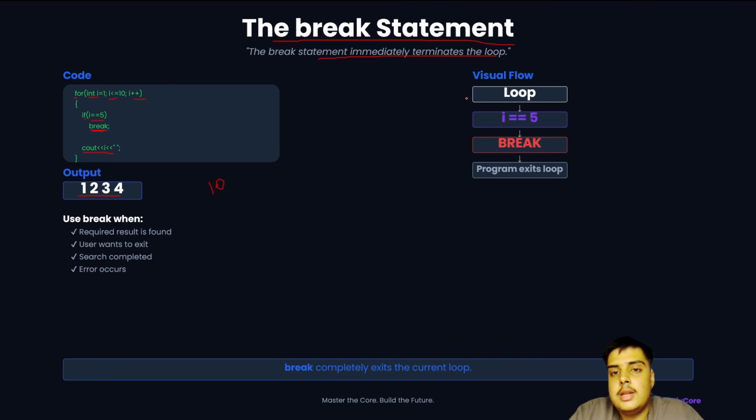Visual flow is like: loop, i equals 5, break statement executes and the program exits the loop. You use break when the required result is found, the user wants to exit, research is completed, or an error has occurred. So break completely exits the current loop.